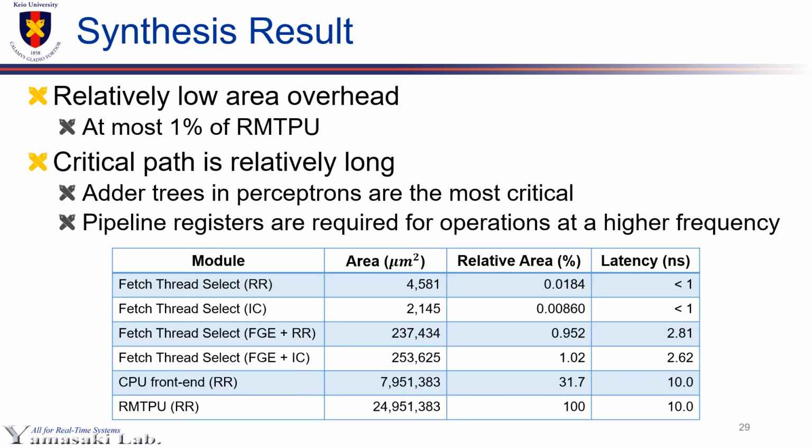Synthesis results are shown in the table. Area overhead of both FGE with round robin and FGE with I count was not so large, which is at most 1% of the CPU, whereas the critical path in FGE and not bottlenecks in RMTPU. Pipeline registers are required for the FGE to operate at higher frequency. Major critical paths in FGEs are in adder trees in the perceptrons. Accordingly, pipeline registers are required to shorten critical paths.